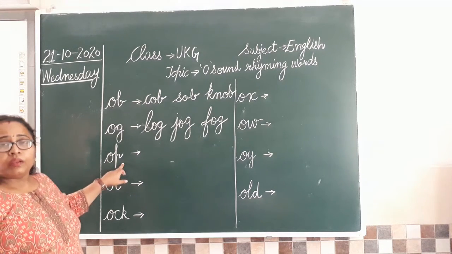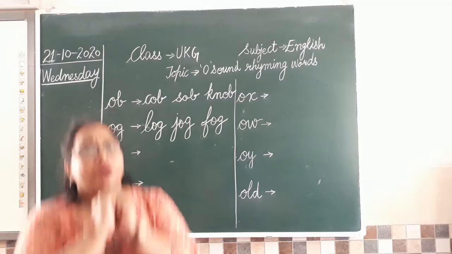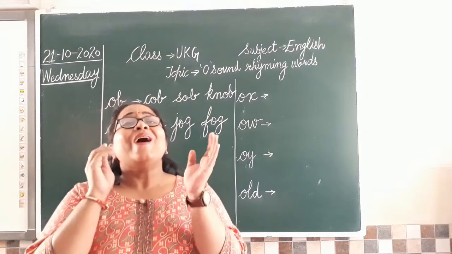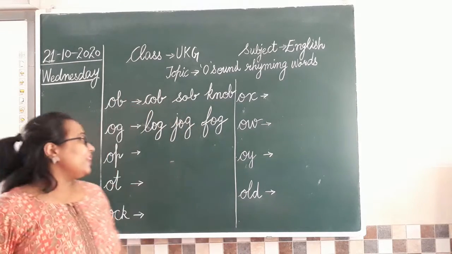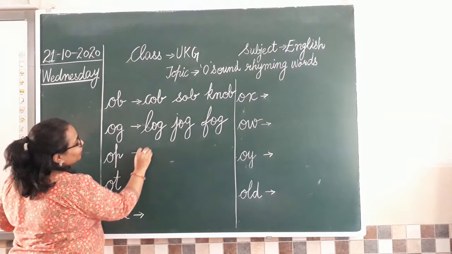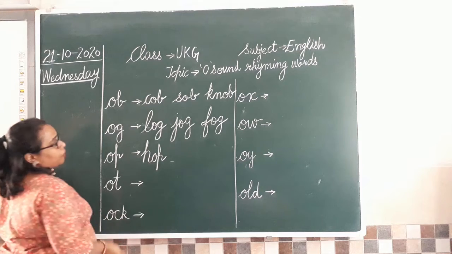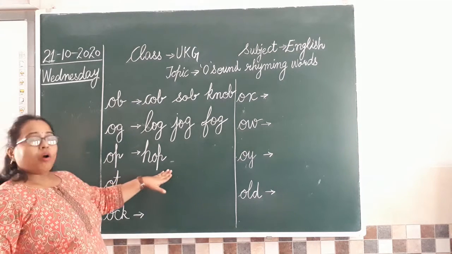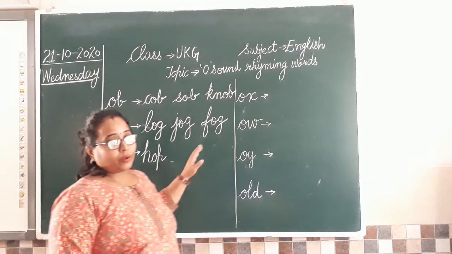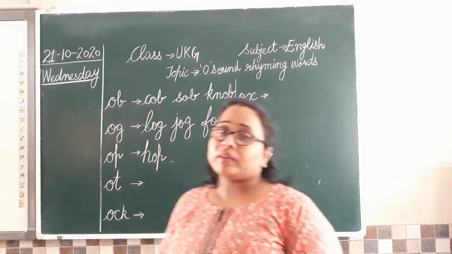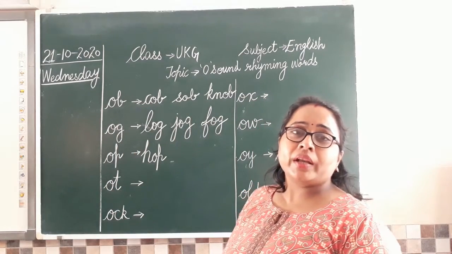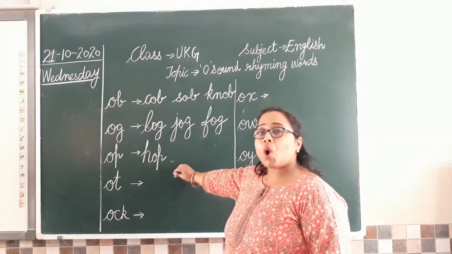Okay. Next we have the op sound. Op. Now tell me, op sound. What am I doing? Hop. Yes. So let's write that word here. It's hop, hop. Okay. After hop, what next word can be? Can anyone tell me the next word? One is hop.